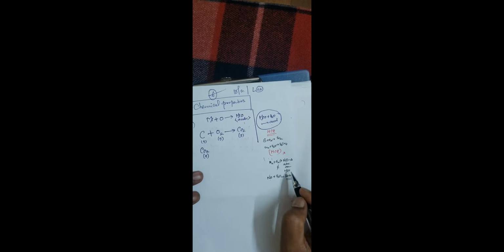This nitric oxide combines with what? Rainwater, water. Non-metal oxide, so this is an acidic oxide, right? The acidic oxide reacts with water to form HNO3, nitric acid. This nitric acid falls on the earth and combines with salts to form sodium nitrate or potassium nitrate. The salt is important for fertility.